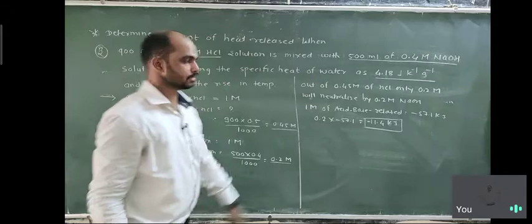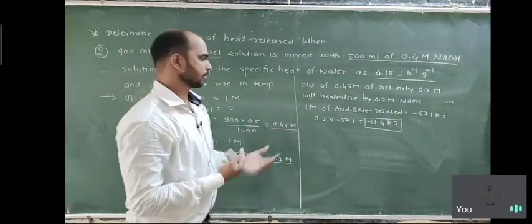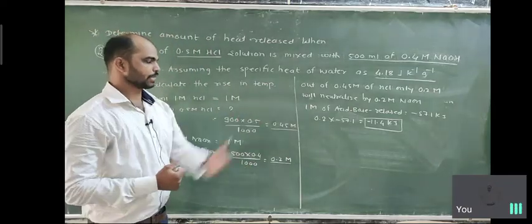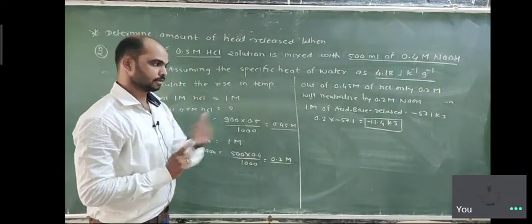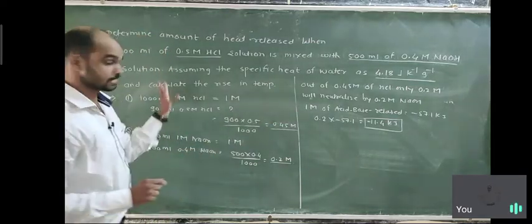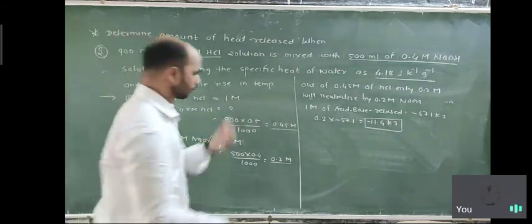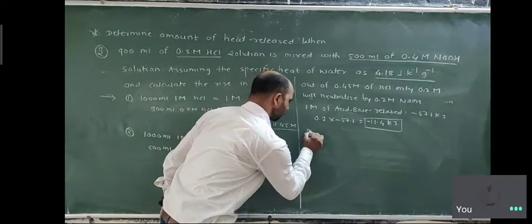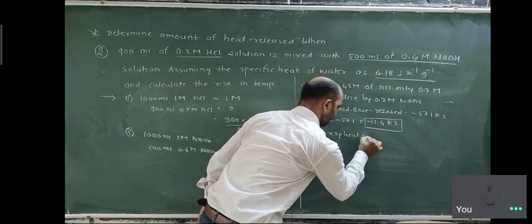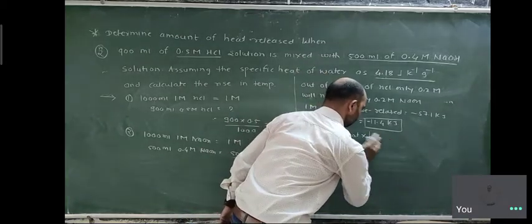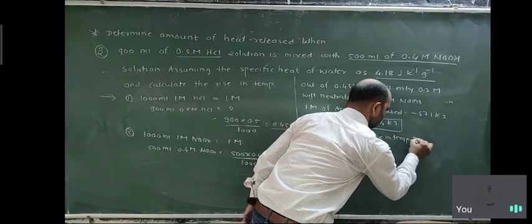So here we have calculated the heat release. In the given formula we have heat release, mass, and specific heat, so we can calculate the rise in temperature. Mass into specific heat into rise in temperature is equal to heat release.